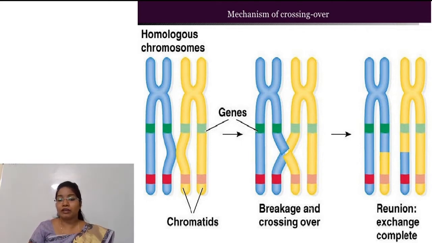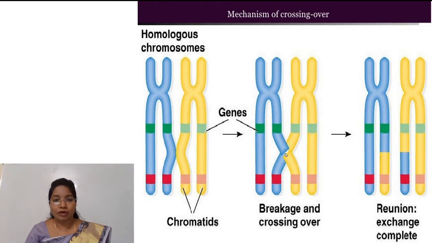So in this figure, breakage and crossing over take place, and in the third figure, there is a reunion, that is, the exchange gets completed. So the main characteristic of crossing over is the formation of this X-shaped structure. This is called chiasma formation. Okay. So in this way, in the third step, that is crossing over, breakage and reunion take place.